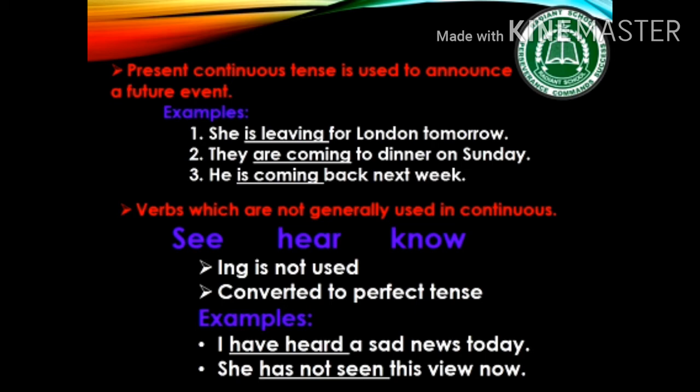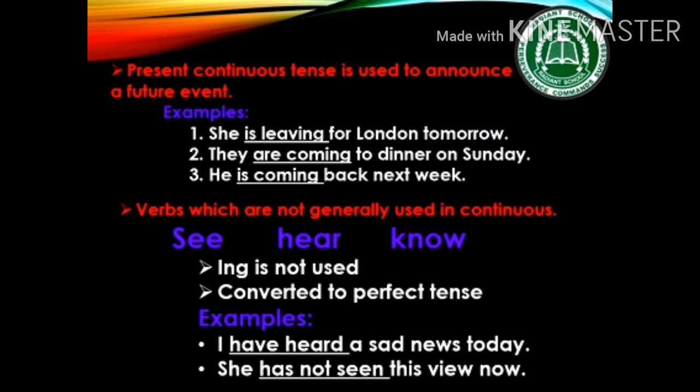These verbs are not used in ing form and will be converted to perfect tense unless no other grammatically convincing option is left. For example, I have heard a sad news today. You will not write I am hearing. It will go for present perfect tense, has or have with third form of verb.